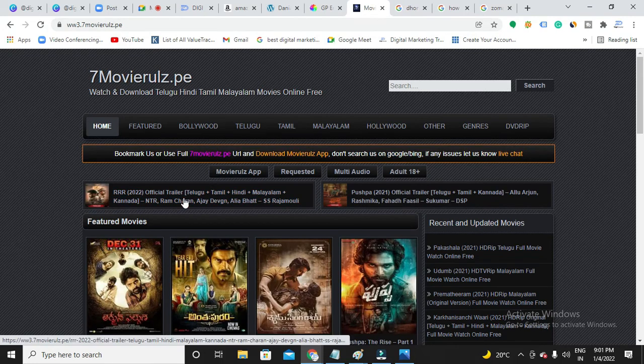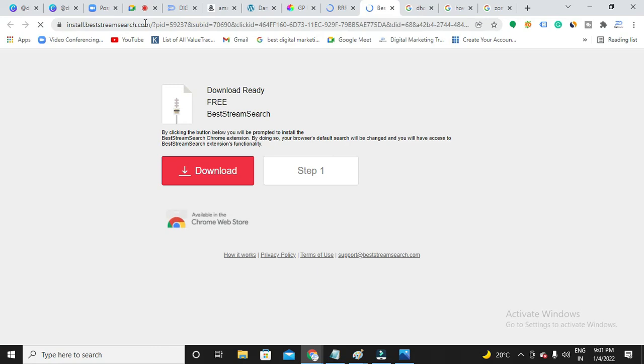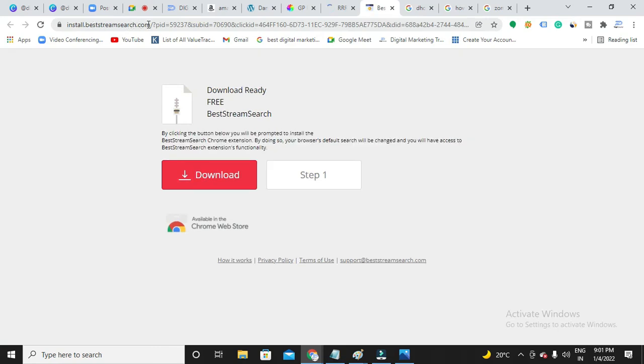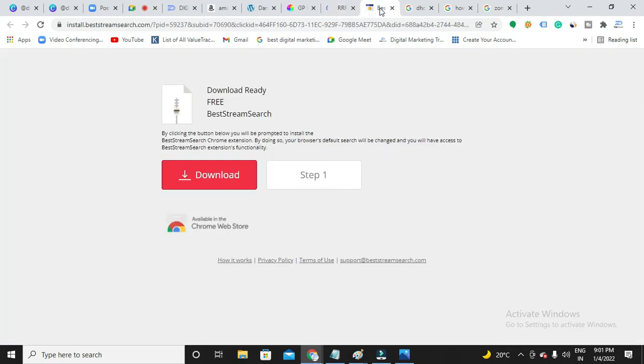But when you try clicking on one movie, it will take you somewhere else. Let me see this. Can you see where it is redirecting to? It's redirecting to too many irrelevant URLs. Can you see? There is no relation between the stuff I'm looking for and the redirection.